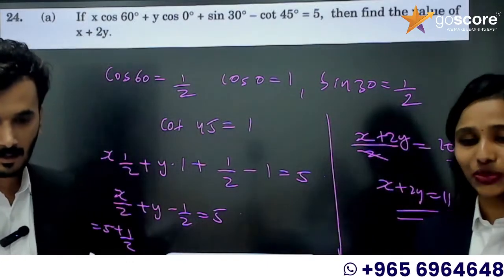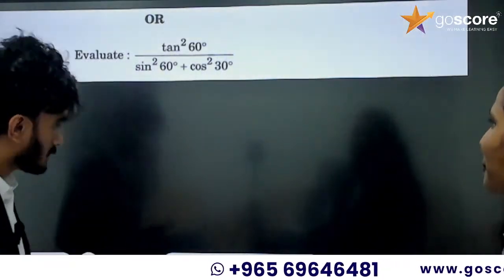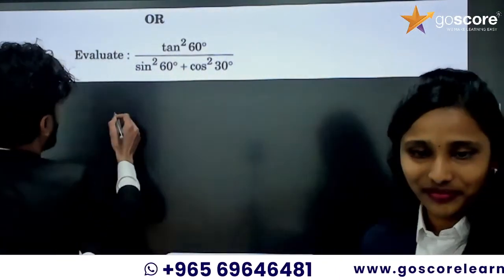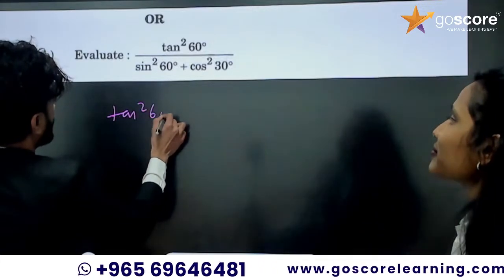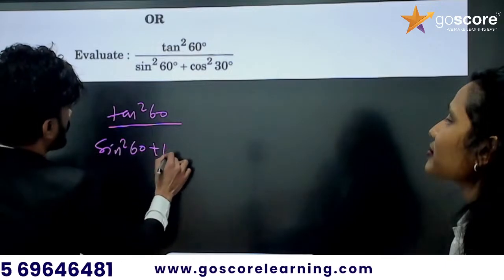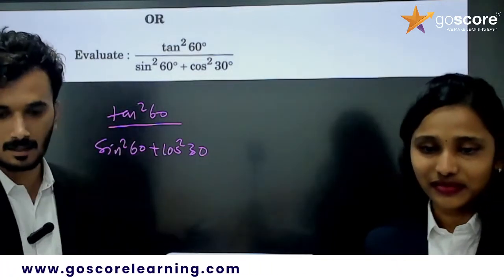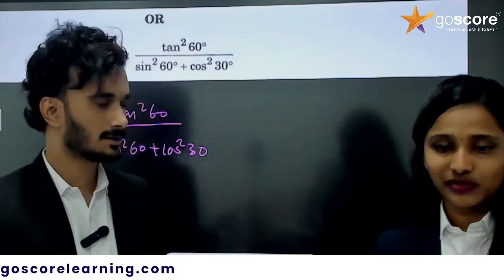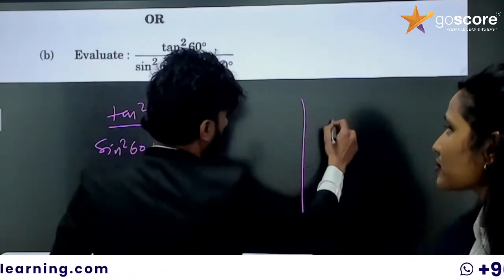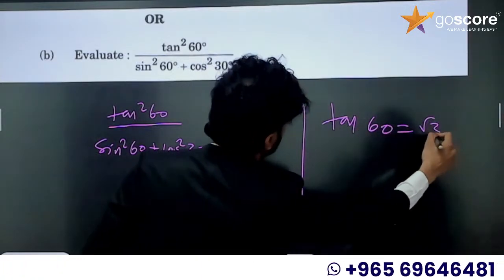So you did the next one, right? Tan square 60 divided by sin square 60 plus cos square 30. First, tan 60 is root 3.